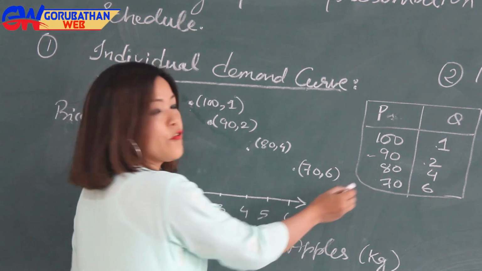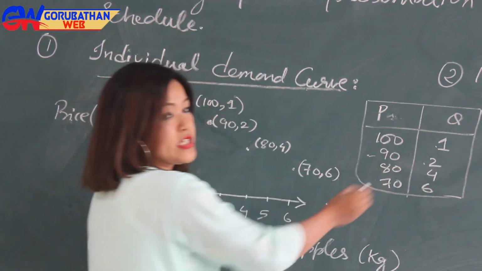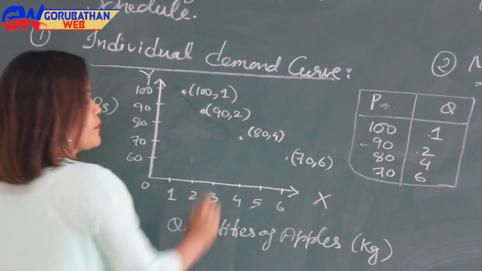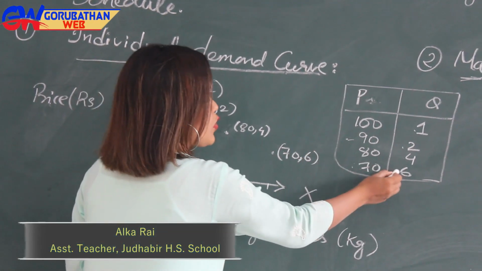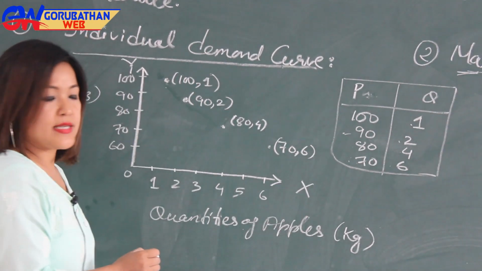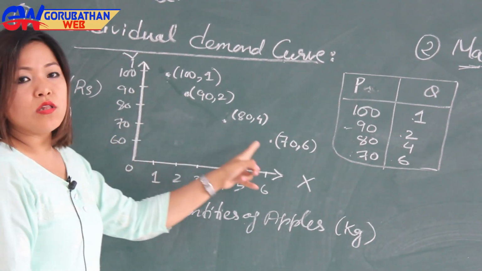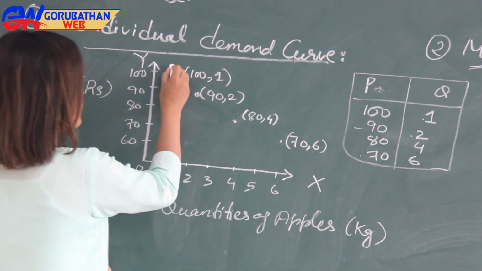And when the price of apple is rupees 80 per kg, the quantity demanded is 4 kg. So it is plotted here. And the fourth one is when the price of apple is rupees 70, the quantity demanded for apple is 6 kgs. So it is plotted here. Now when we join all these points, we will get a demand curve.